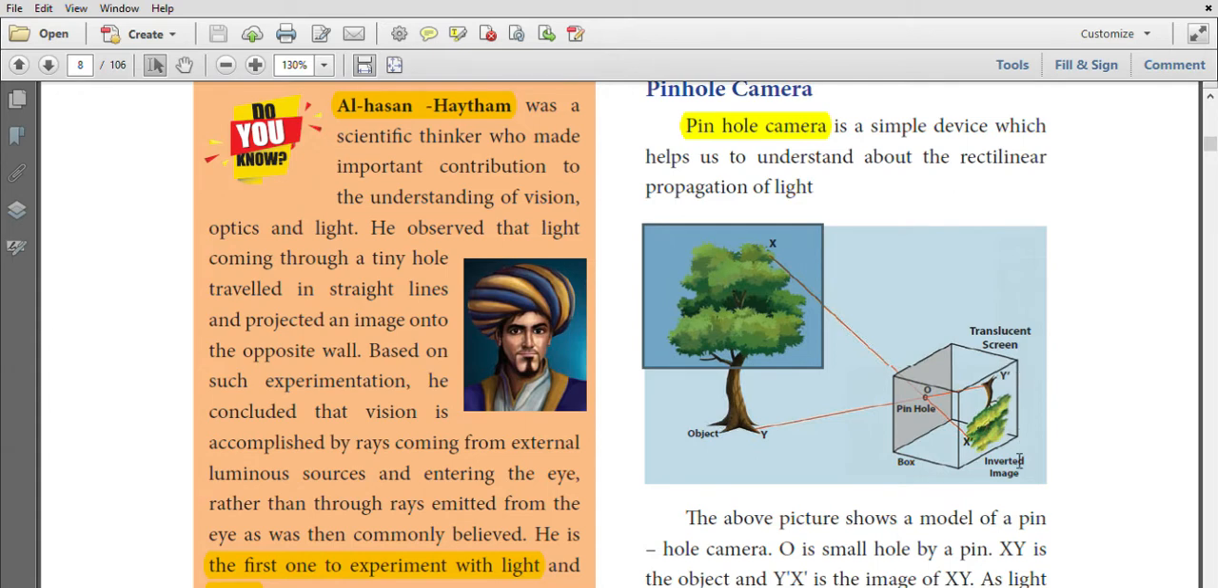An inverted image is obtained. The light rays from X pass through the hole O and fall on X dash. The light rays from Y pass through the hole O and fall at the point Y dash. It forms an inverted image. The inverted image shows that light rays travel in a straight line.